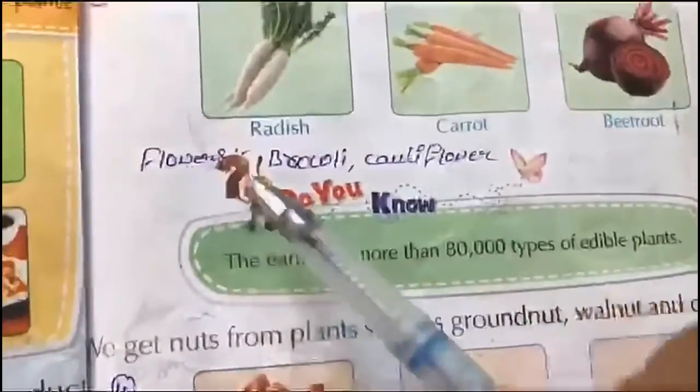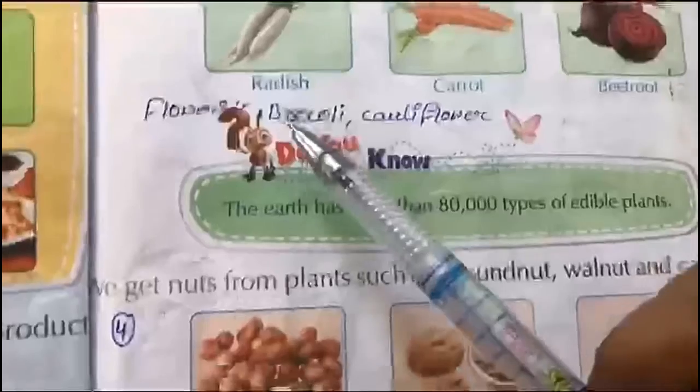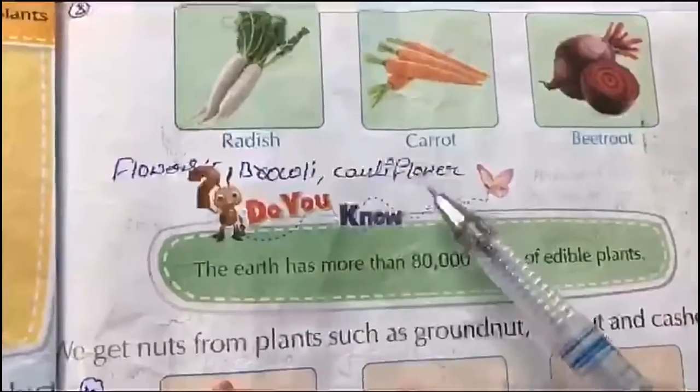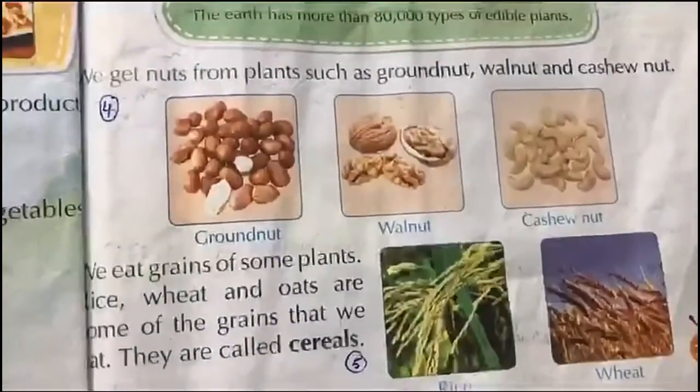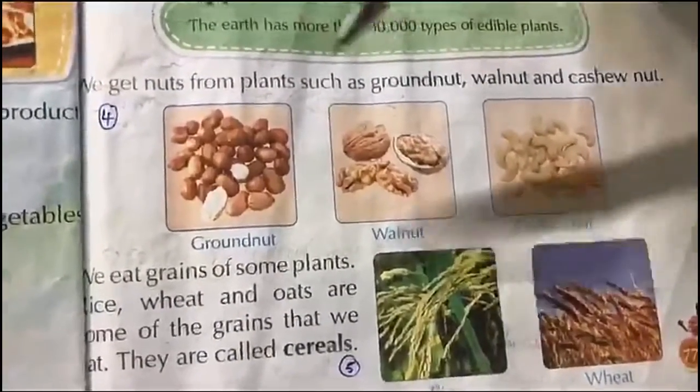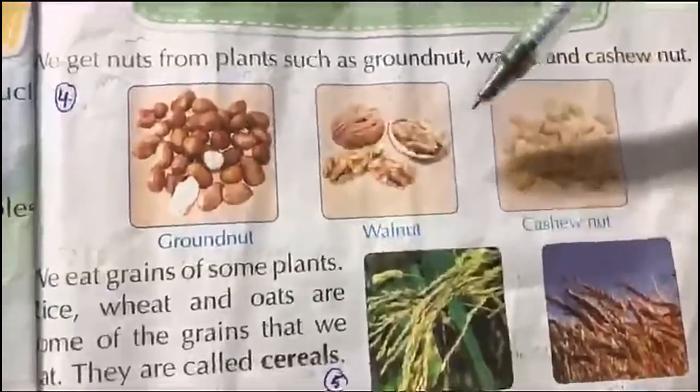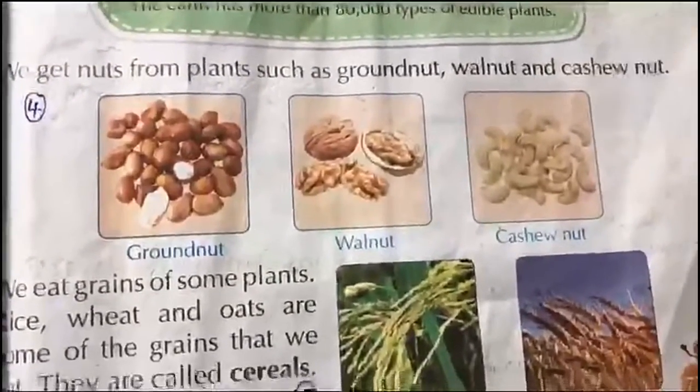We eat some flowers of some plants. Examples, broccoli and cauliflower. We get nuts from plants. Examples, groundnut, walnut and cashew nut.